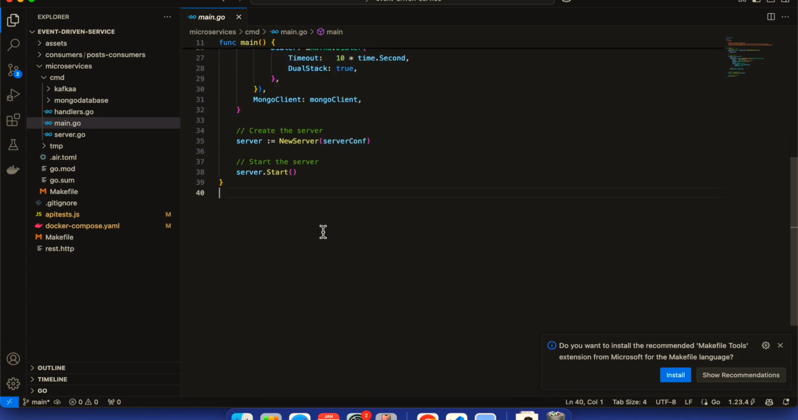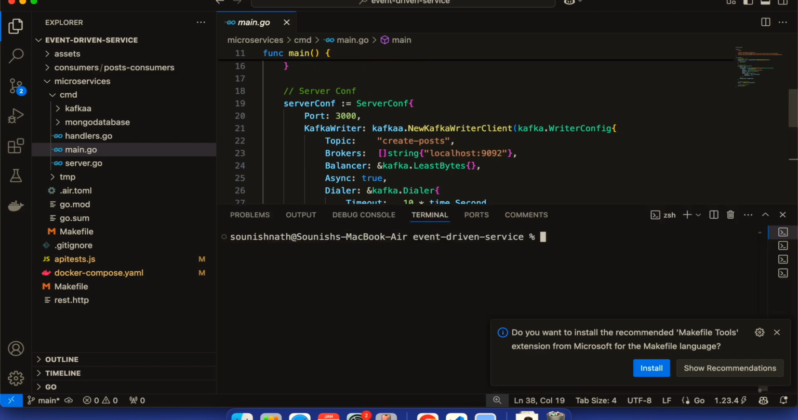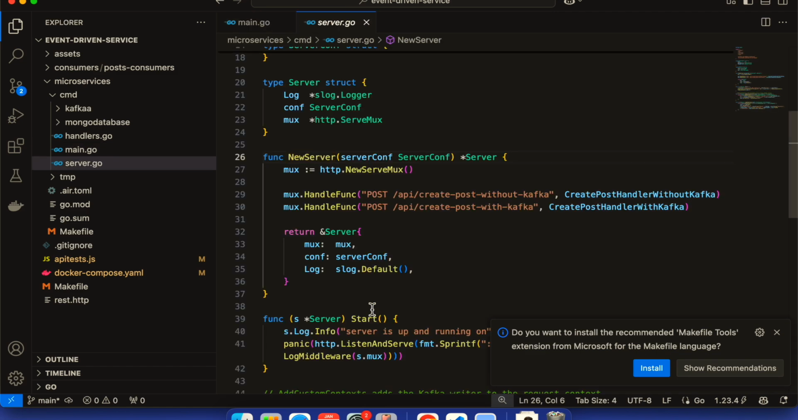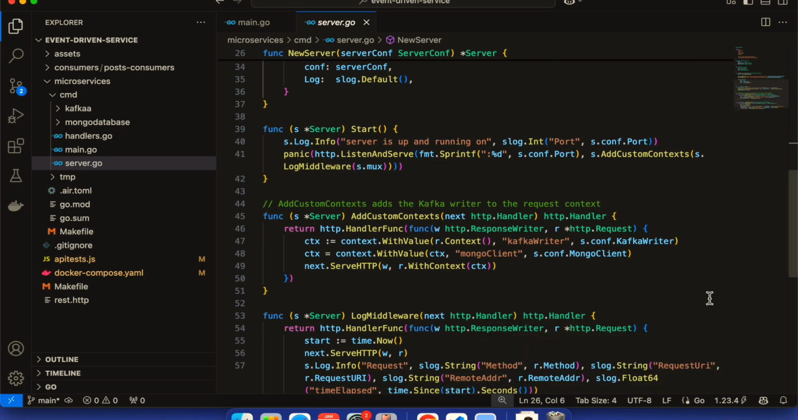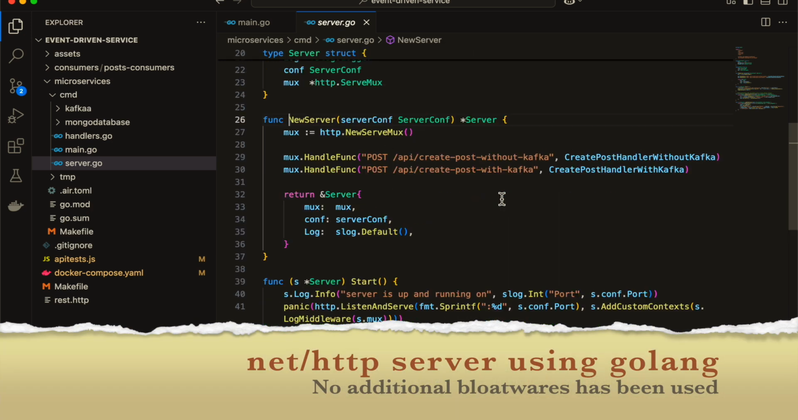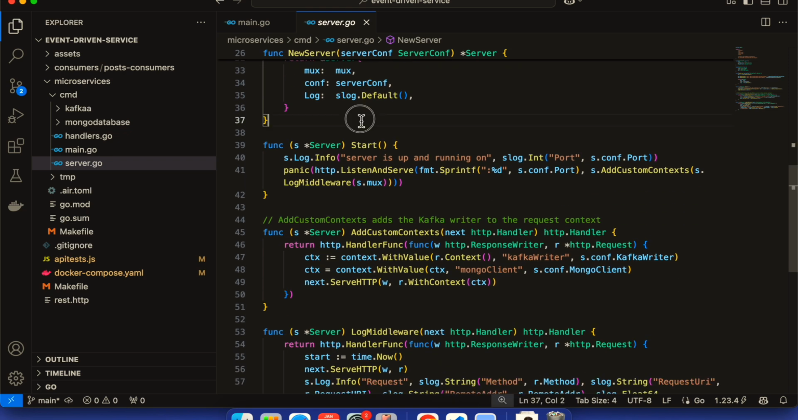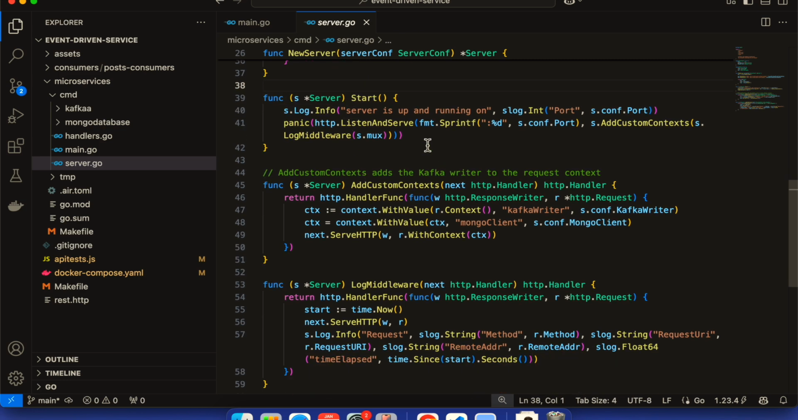Post that, what we have here is basically server.start. Now if we look at what is written in the new server, the code is written using Go's native net/HTTP standard library and an HTTP server based on a mux. These are the two basic endpoints. The first endpoint is create post without Kafka, and the second endpoint is create post with Kafka. So one is without Kafka, and we will check how my API performs with and without Kafka. There is a start layer, and in it a couple of custom microservice middleware layers have been written.